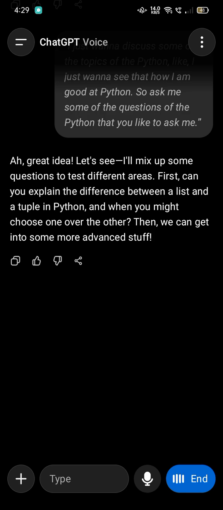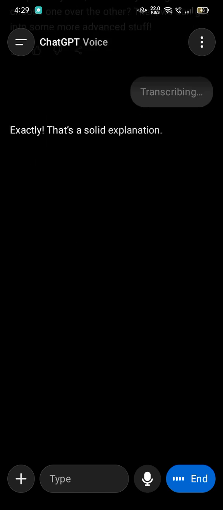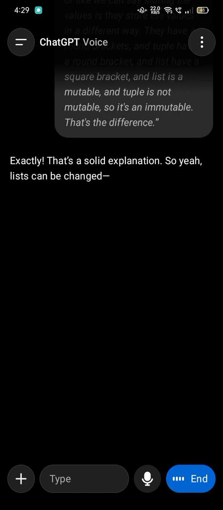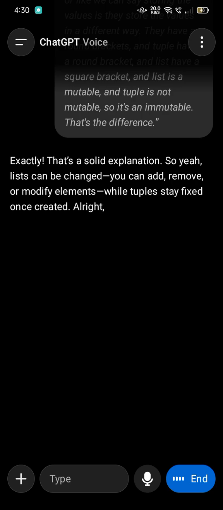Tuples have round brackets, and lists have square brackets. A list is mutable, and a tuple is not mutable, so it's immutable. That's the difference. Exactly, that's a solid explanation. Lists can be changed. You can add, remove, or modify elements, while tuples stay fixed once created.